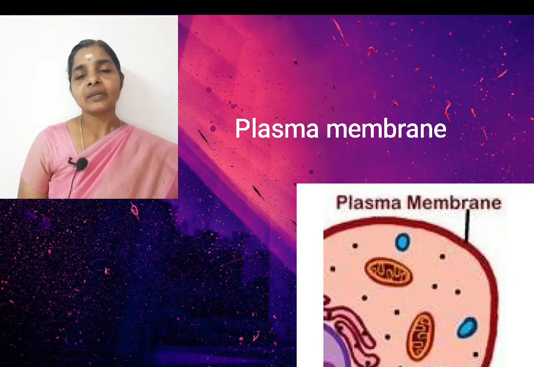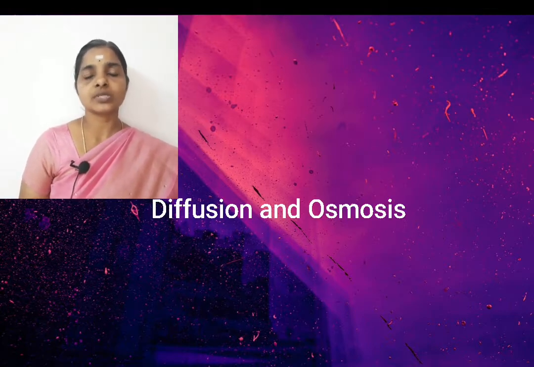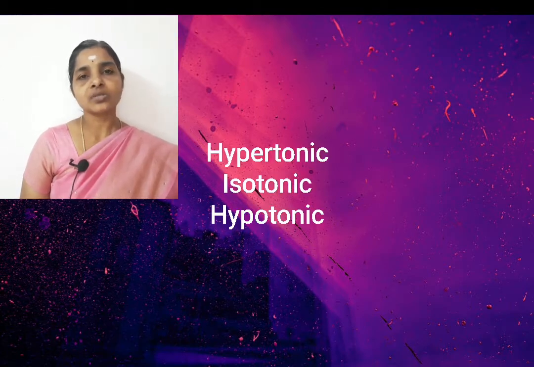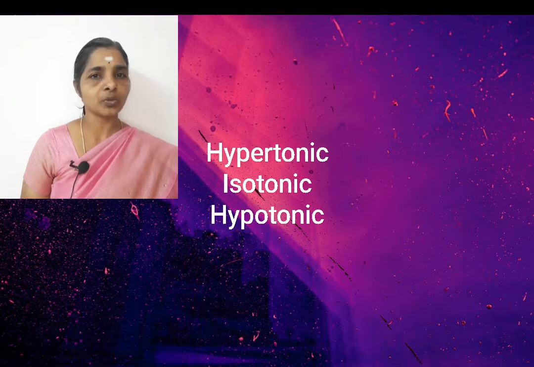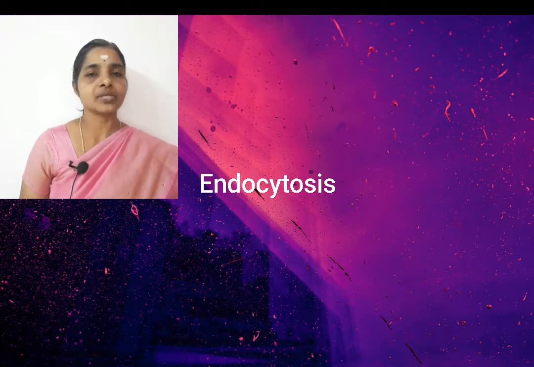Hello children. In the last class we had discussed the functions and the structure of plasma membrane, and in that topic mainly we discussed diffusion and osmosis and different types of osmotic solutions such as hypertonic solution, isotonic solution and hypotonic solution. Then we also studied various examples of osmosis. Then what is the use of this plasma membrane in amoeba? Related to that, we had discussed the process called endocytosis.